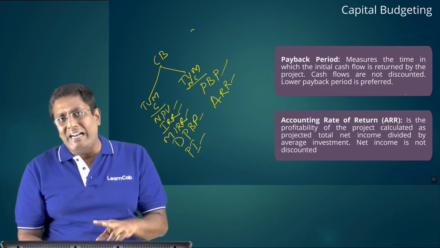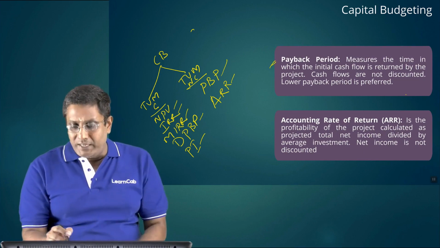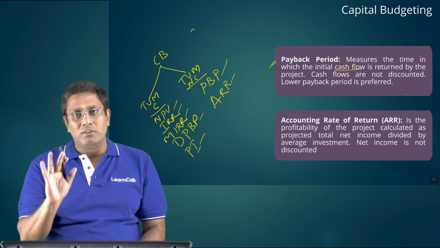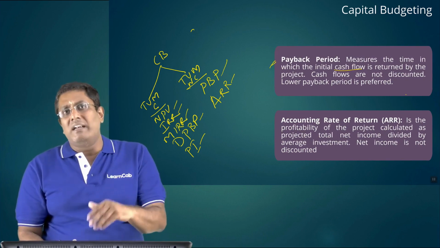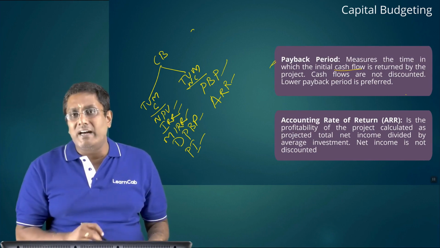In these techniques we have now seen payback period, and in payback period we have seen how the cash flow happens. Clear, students? We will do problems in each technique, don't worry. You will then understand the concept better. Now what is ARR?